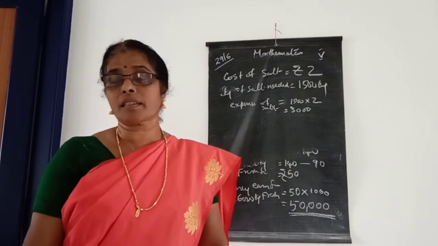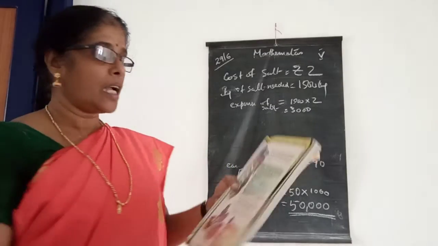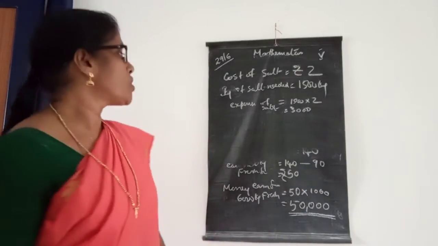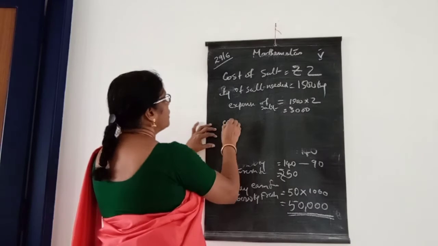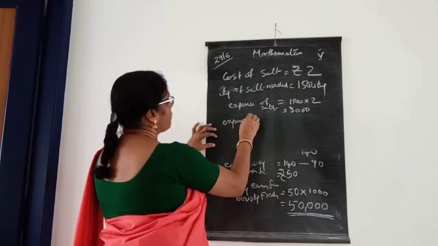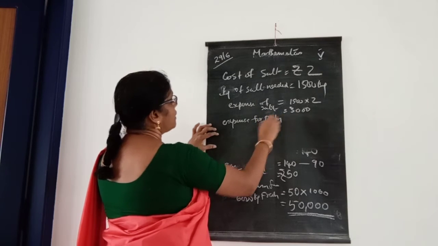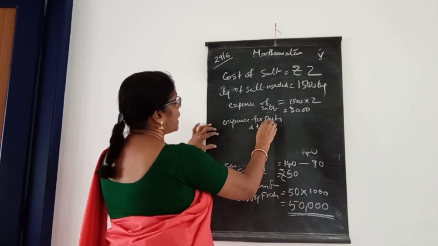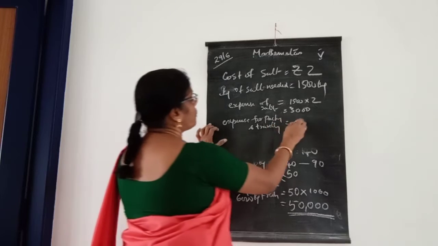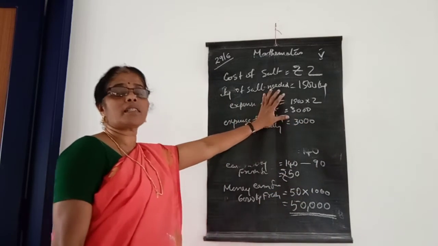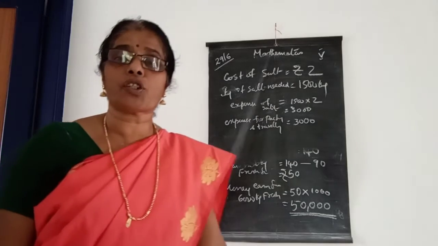Packing and bus charges are also 3,000, so you have to write that there. Expense for packing and traveling, how many rupees, children? 3,000 rupees.